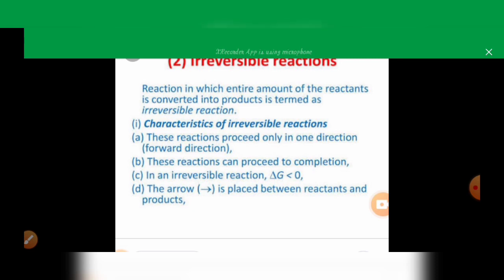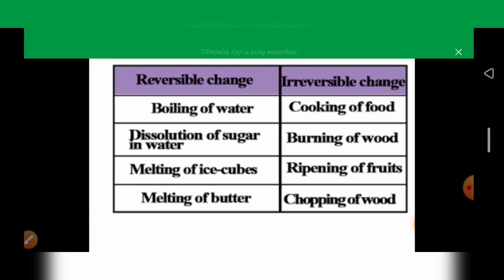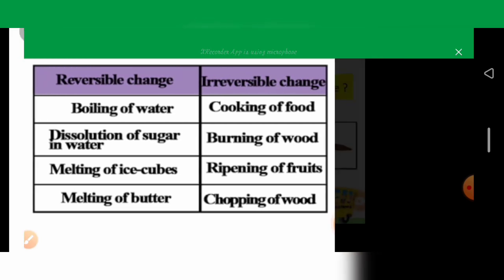Characteristics of irreversible reactions: these reactions proceed in only one direction, that is, only the forward reaction. The reaction can proceed to completion. The reaction will be fully completed. In an irreversible reaction, delta G is less than 0. The arrow is mentioned as gives only. It is placed between the reactants and the products. Some of the examples I already gave before.